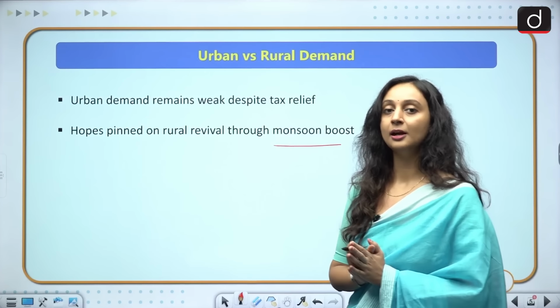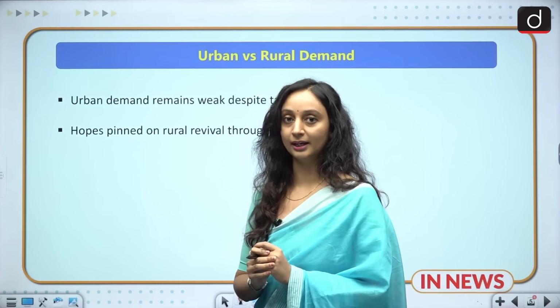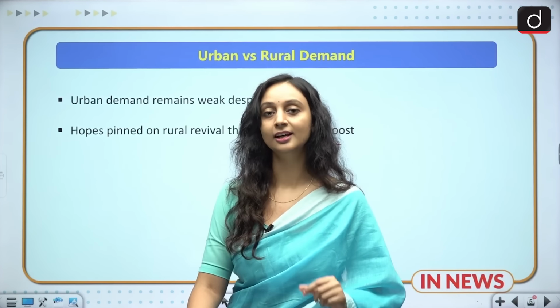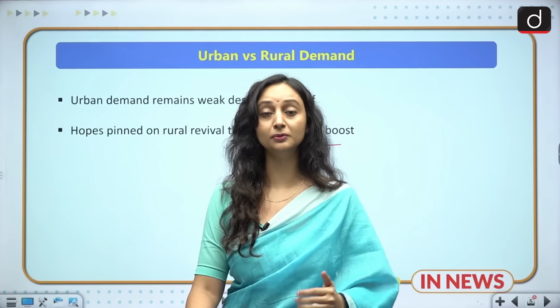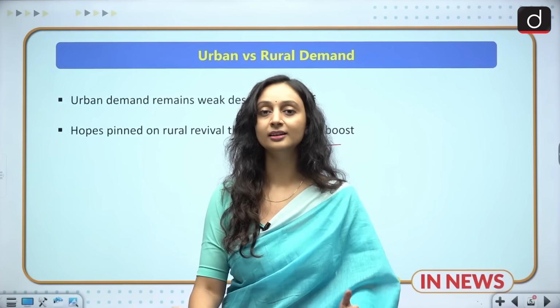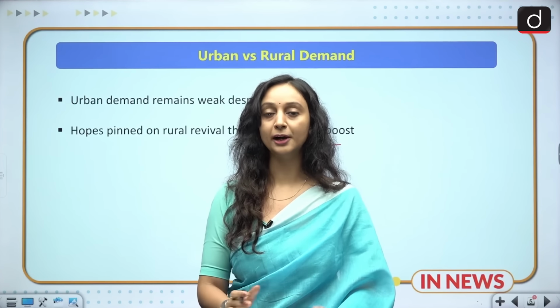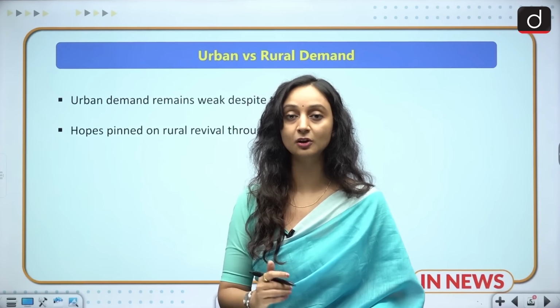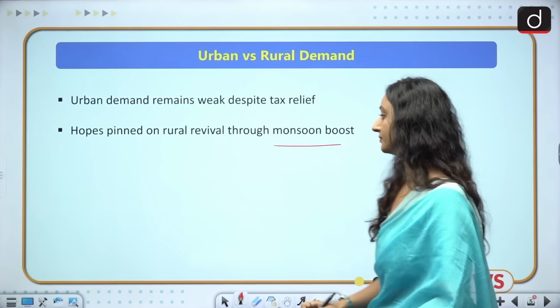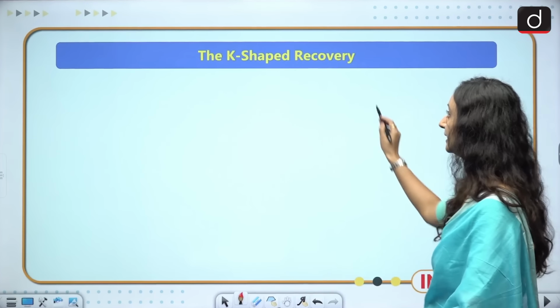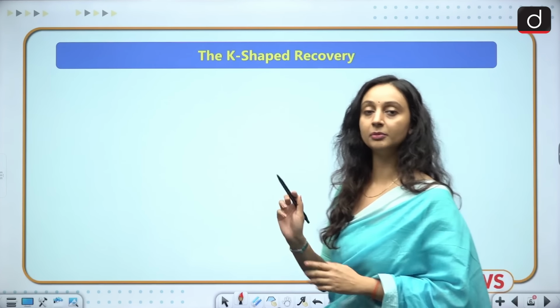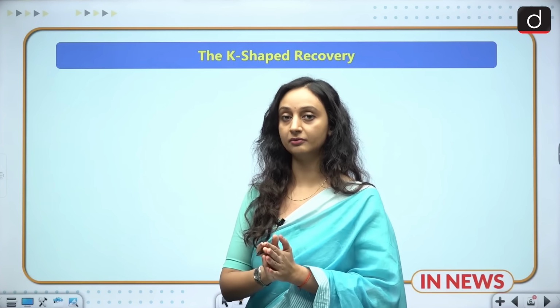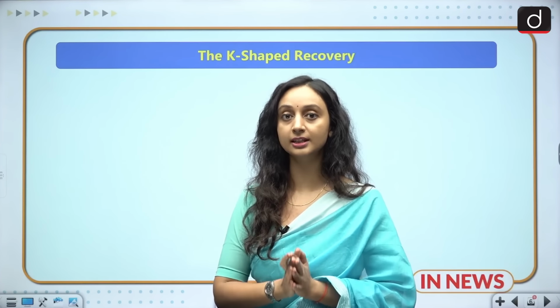But a question should come to your mind: the GDP is increasing, the FDI is increasing, we are one of the fastest growing economies in the world, then why is the demand not increasing? Why do people not have enough money to spend on these things? This is because of something known as the K-shaped recovery. K-shaped recovery means that some sectors have recovered and some sectors are still struggling.